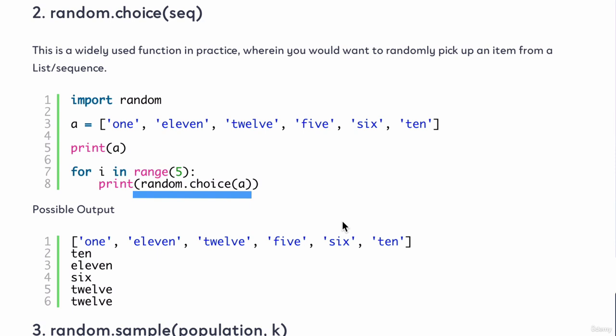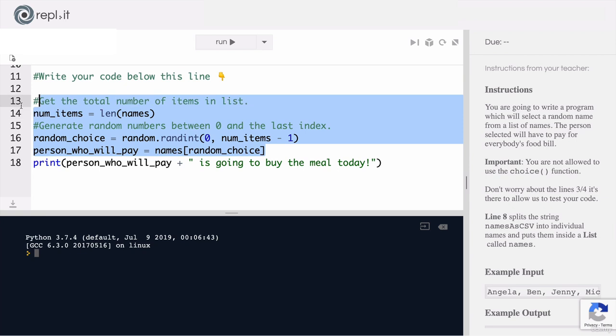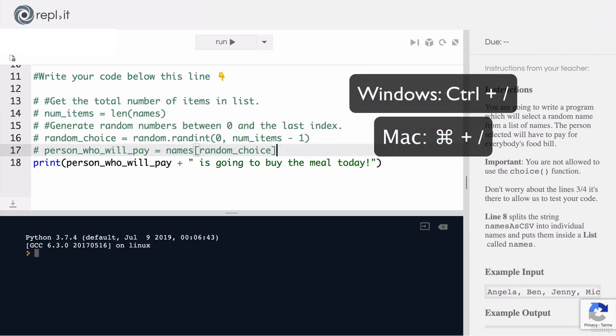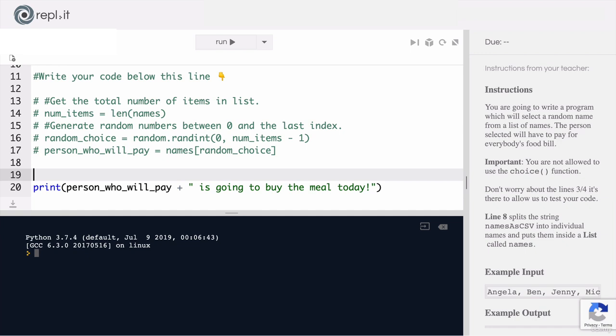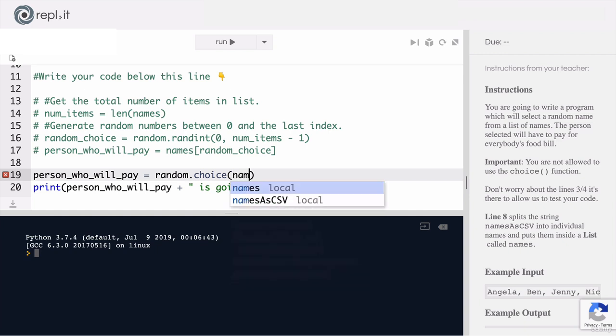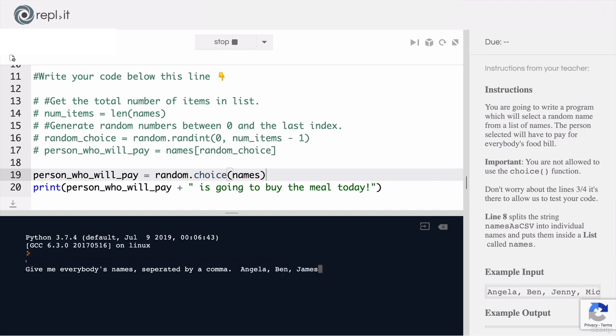And it will actually pick an item from that list. So let me demo what our code would look like instead. Instead of needing all of these lines of code, all we have to write is random.choice, parentheses, and then we put our names list inside. And now it will do exactly the same as before, but with far less code.